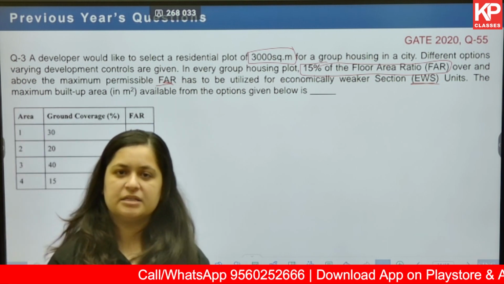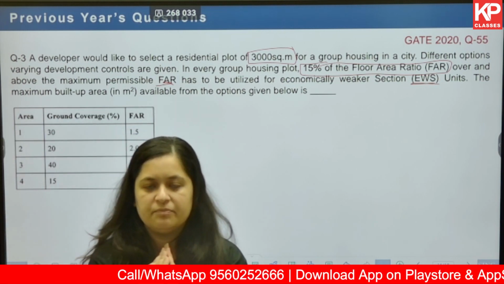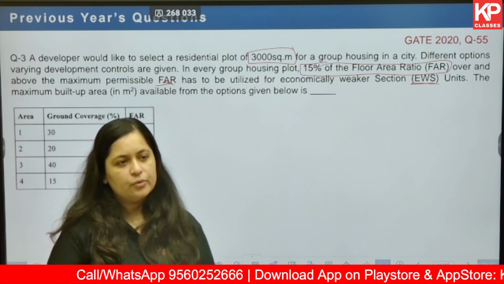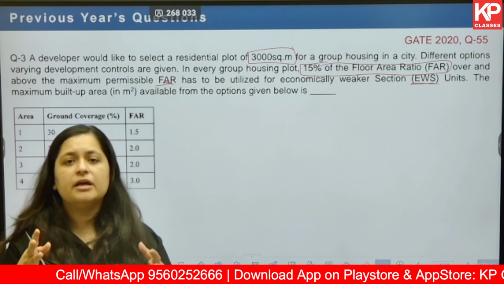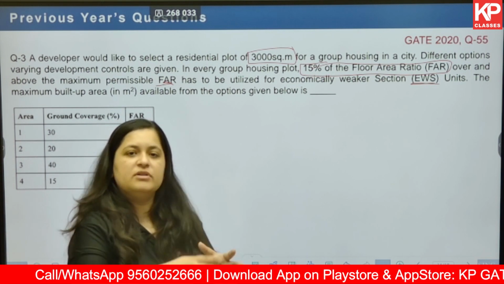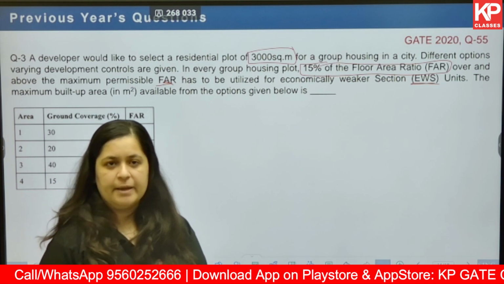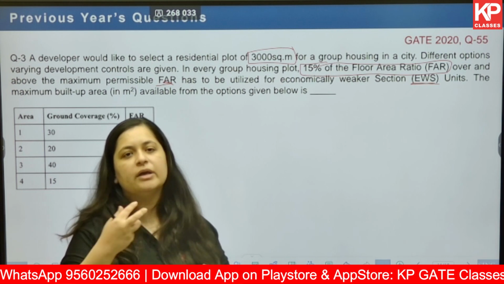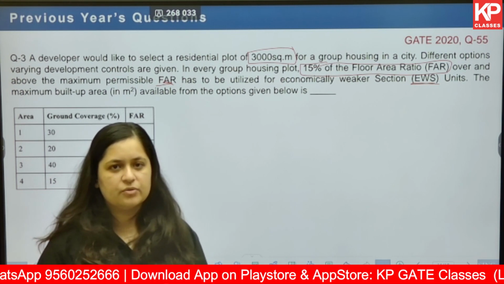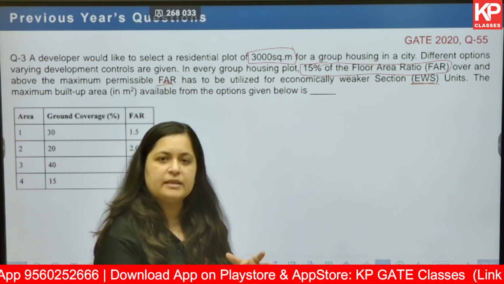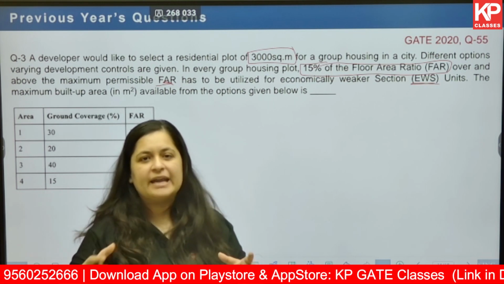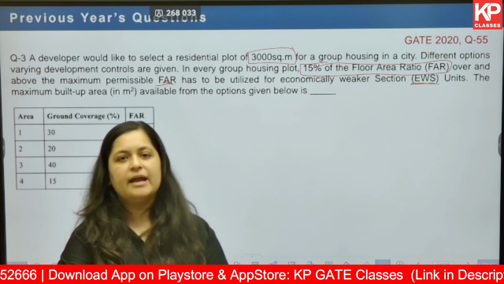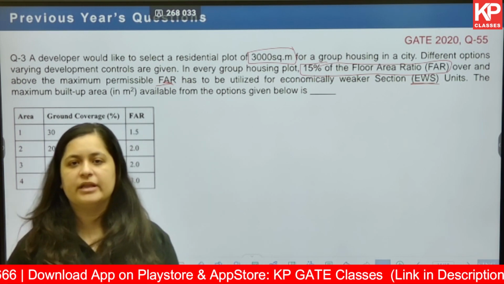Now in this question it has been mentioned that you have to find out the maximum built up area. But let's say if it was not given, again you can assume that the developer is going to choose the plot which is going to give him the maximum built up area. Why? He is in this business for some kind of a profit. So how will he gain this profit? By selling these units. The maximum built up area that he will have is directly proportional to the maximum number of units that he will be able to sell, and that is directly proportional to the kind of profit that he is going to make.